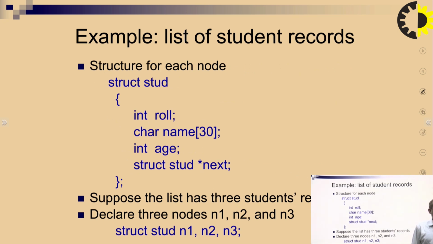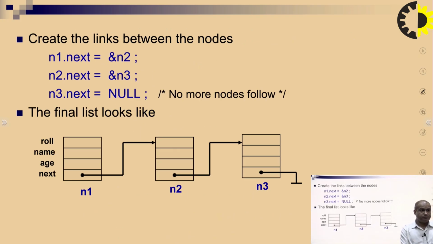Next, let's talk about an example, a list of student records. We will create the structure of each node of student having three fields: first is roll number, second is name, third is age. Suppose the list has three records, so we declare n1, n2 and n3. Three student records are going to be created.